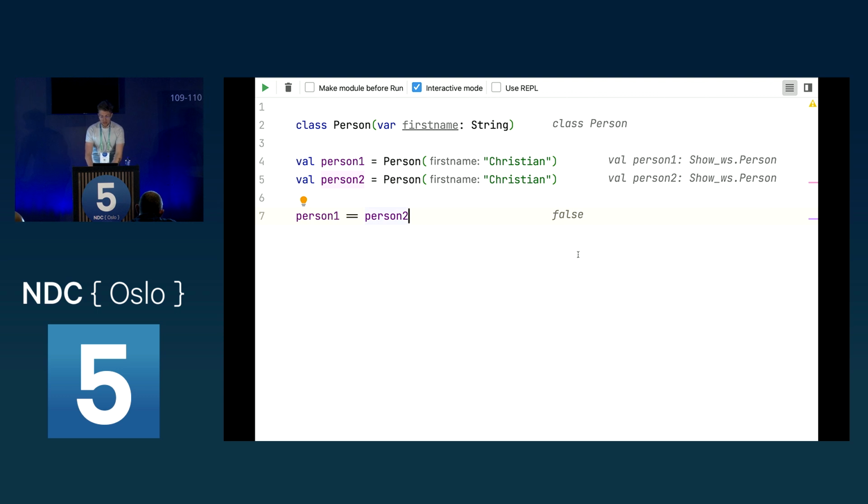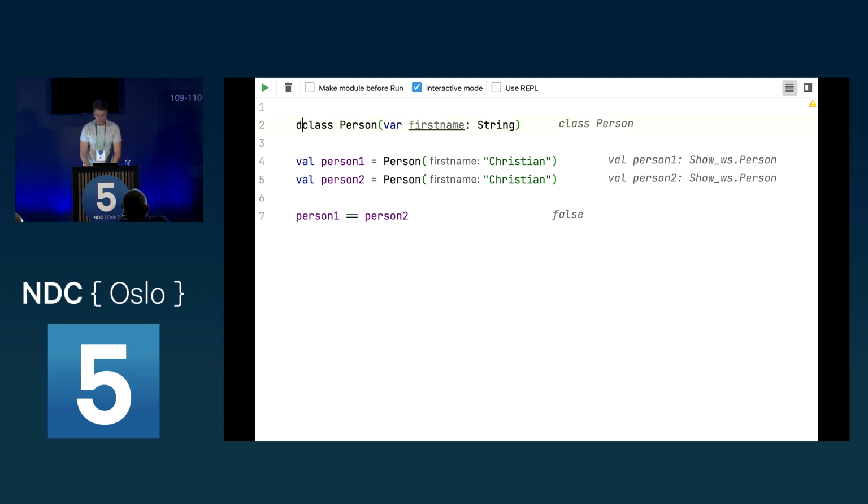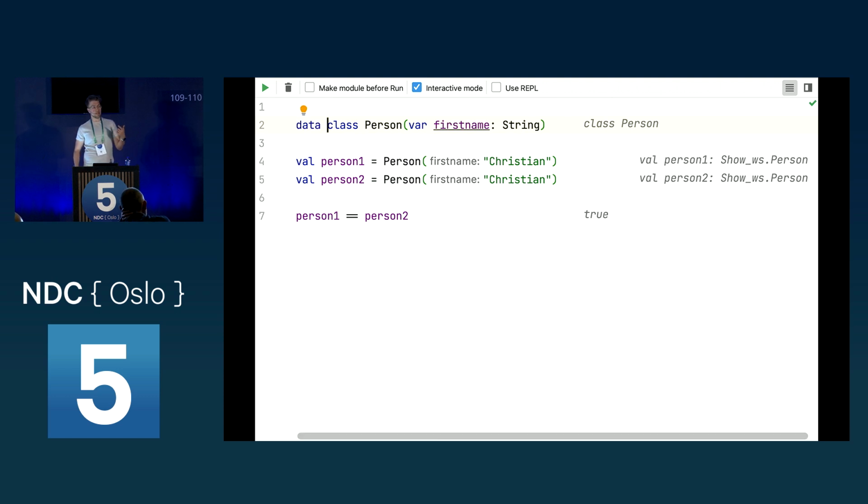So as you can see, this returns false, but clearly, these are the same objects if you are just looking at the values. So we can fix this by using data class. As you can see now, this returns true because data classes provide for you the equals, hash code, and toString methods, which then have the possibility to let Kotlin really check the input or the data of your class.